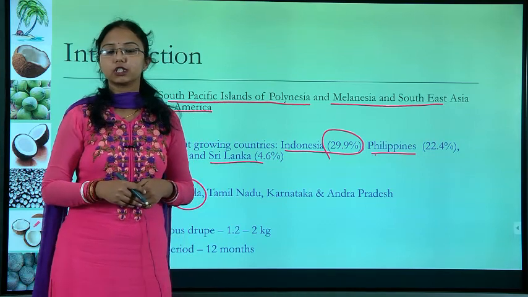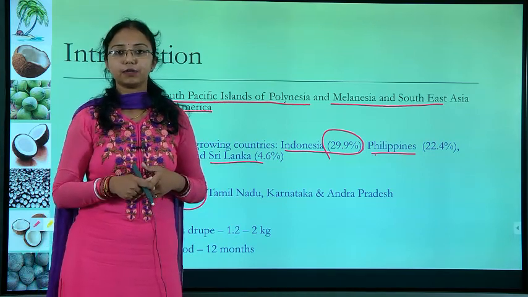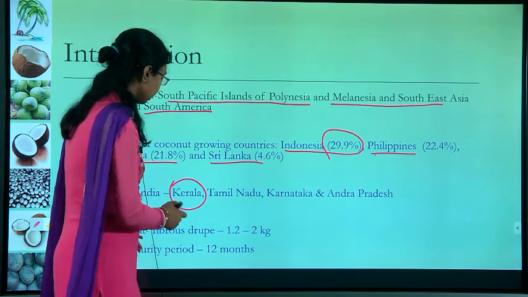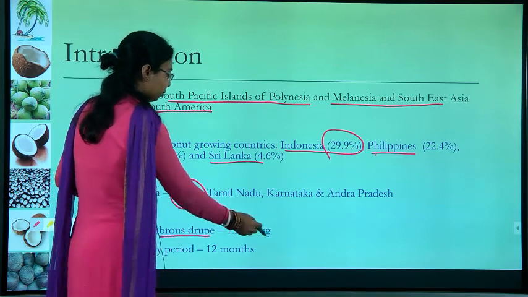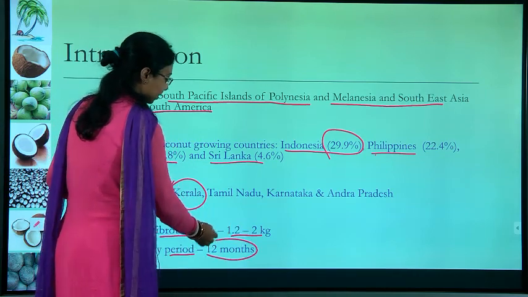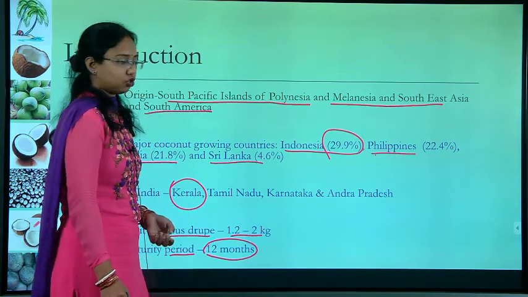So you can understand that mostly the coastal region is famous for coconut. The fruit is a fibrous drupe of 1.2 kg, and the maturity period takes almost 12 months for a coconut to get matured.